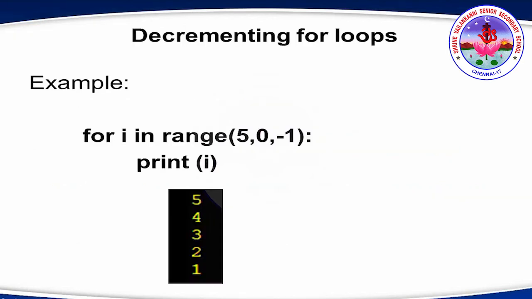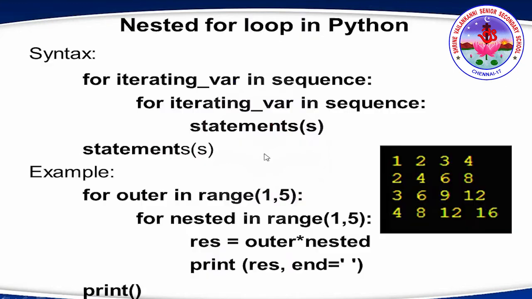Decrementing for loops. Let's see decrementing for loops with negative step value. Let's see the example for i in range of 5, 0, minus 1, print i. It starts from 5 and it decrements and goes till 0. So 0 means it takes 0 minus 1, that is, the previous step 1 will be there. So minus 1 here. So 5, 4, 3, 2, 1. When 0 comes, it stops.